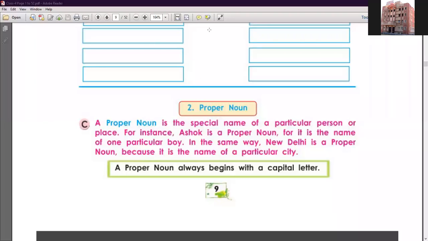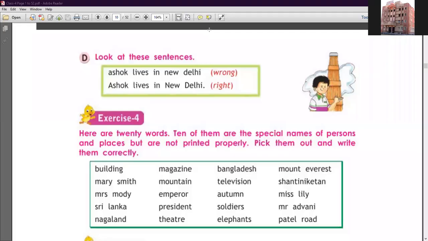Yes, look at these sentences, student. Ashok lives in New Delhi. So this is wrong. Why is this wrong? When we speak, Ashok lives in New Delhi, this is the correct sentence. But when we write a sentence, you notice that the first letter should be a capital, but here we wrote the first letter as small. This is a proper noun also, so you have to write the first letter as a capital.